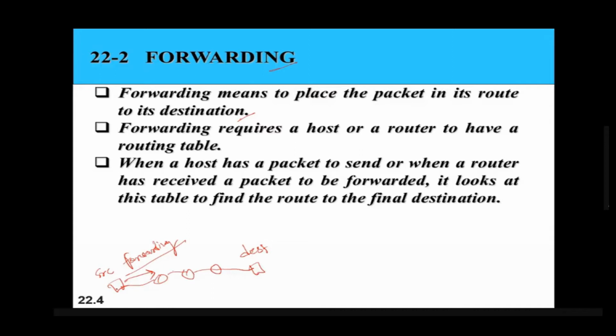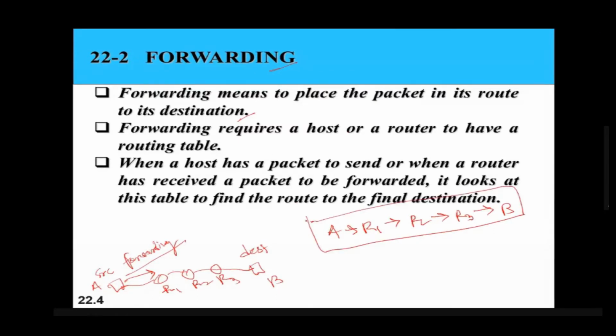Let us name this host as A and the routers as R1, R2, R3, and this host as B. So the routing path for data is from A to R1, from R1 to R2, from R2 to R3, and then from R3 it will reach B. Forwarding requires a host or router to have a routing table. This kind of routing path is maintained inside the routers or inside the host. The way by which the destination can be reached, or the path through which a destination can be reached, is stored in a table.